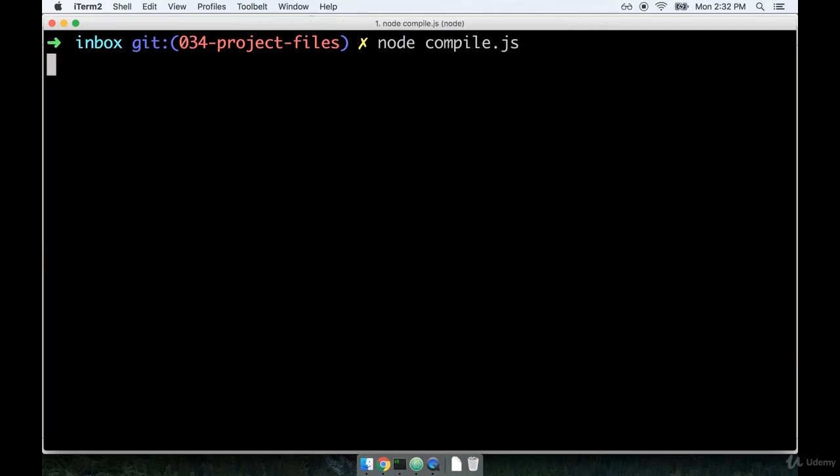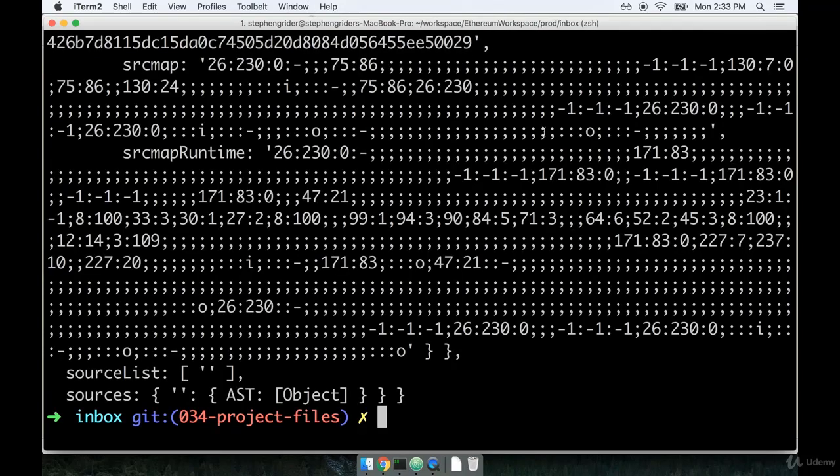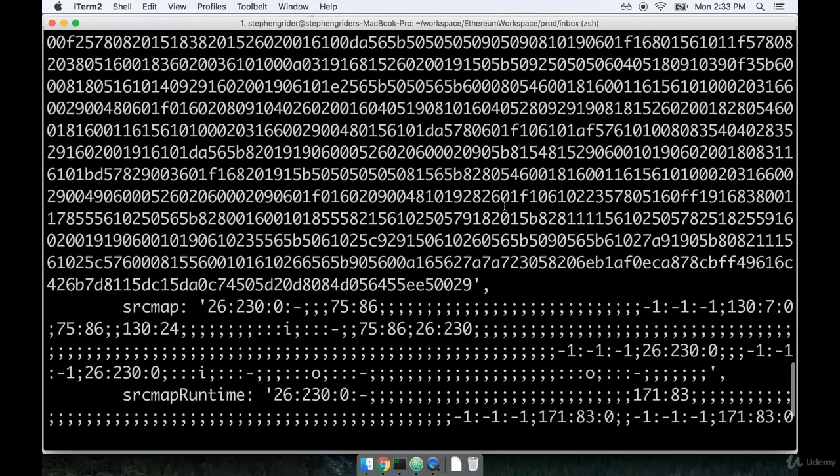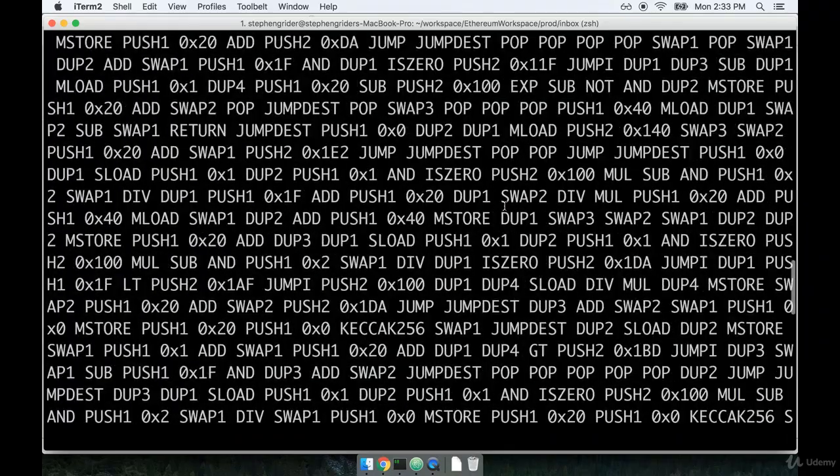The compiler usually takes a couple of seconds to warm up and actually compile our files, but after about 5 or 6 seconds or so, you should see a console log appear on the screen, like the one that I see. If we scroll up, you're going to see that there's a lot of data that just got console logged.